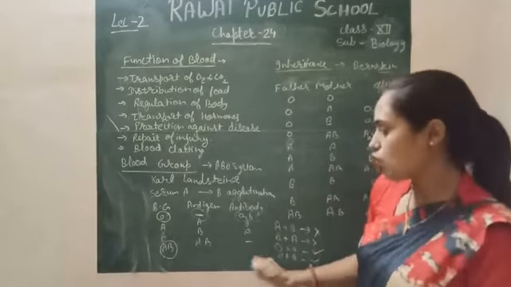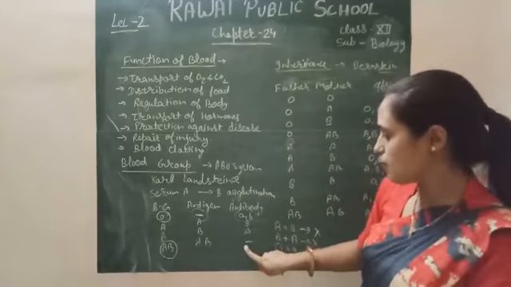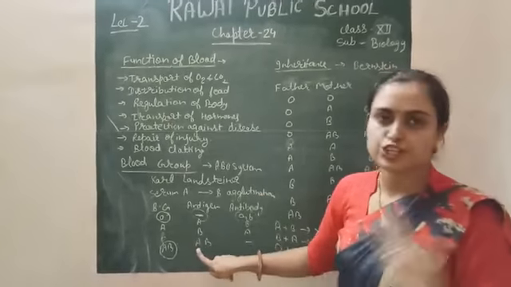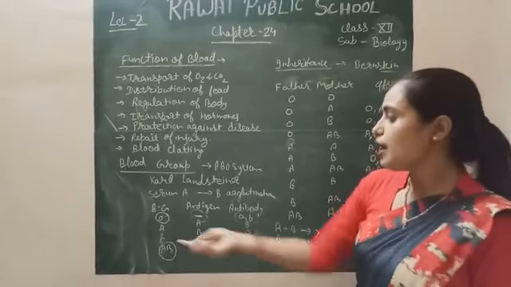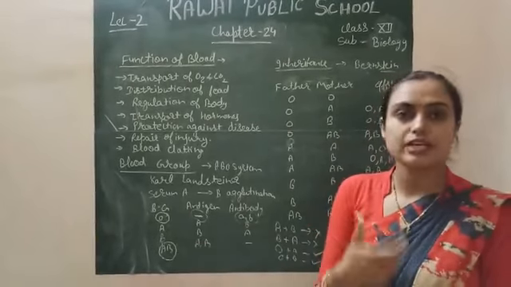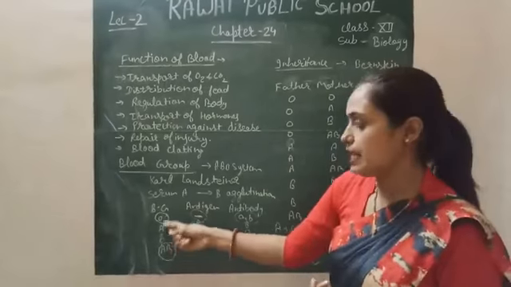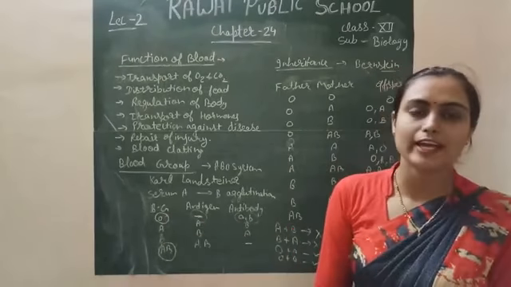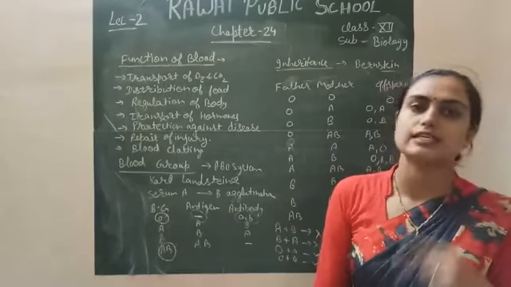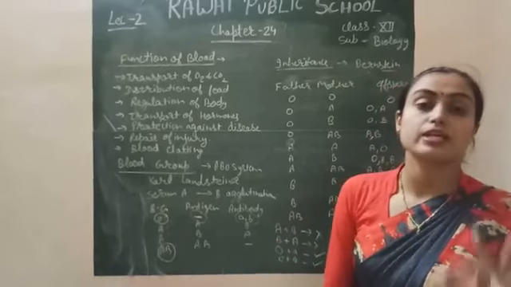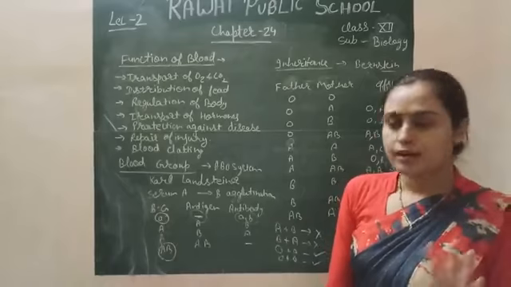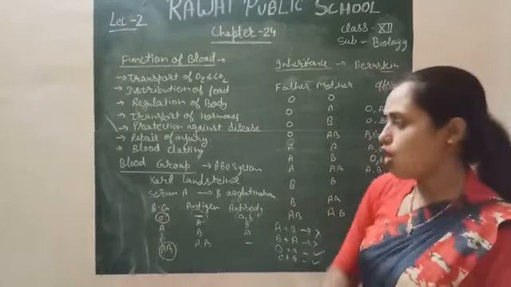If antibody is not prepared in their body, then antibody and antigen reaction does not take place, so blood clotting does not occur. So AB blood group can receive blood from any other group, B, A and O, because there is no type of antibody present in AB blood group. So it is a universal recipient or receiver, right? So this is the concept of blood group.